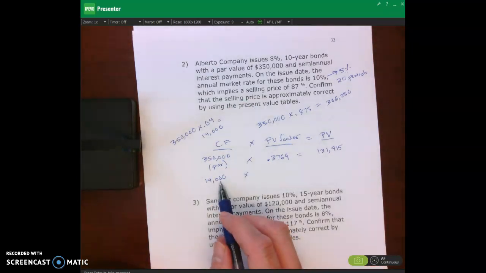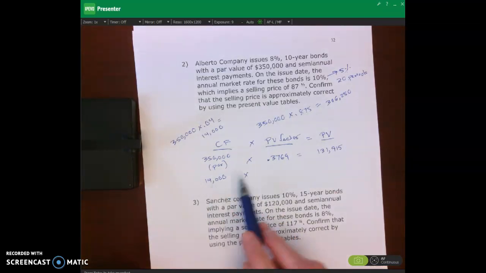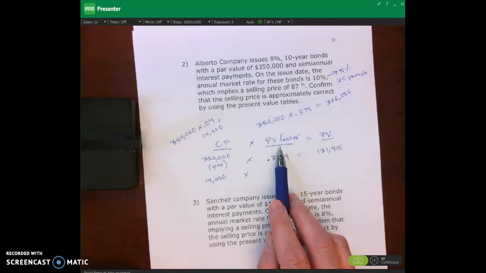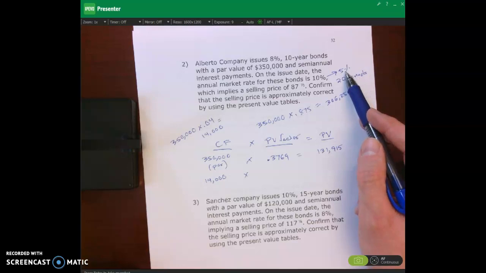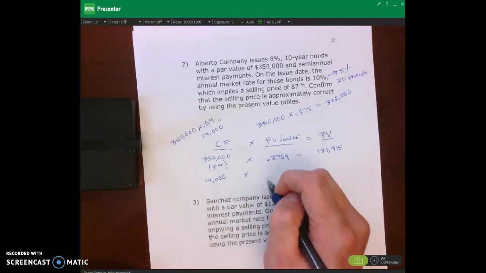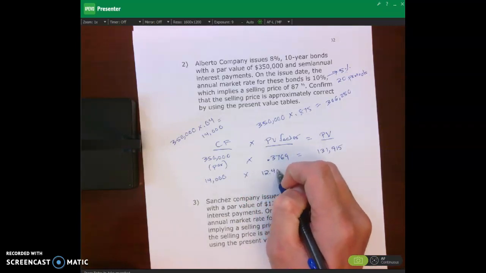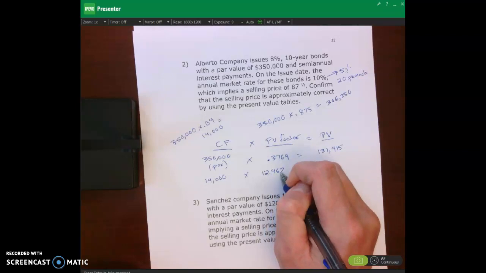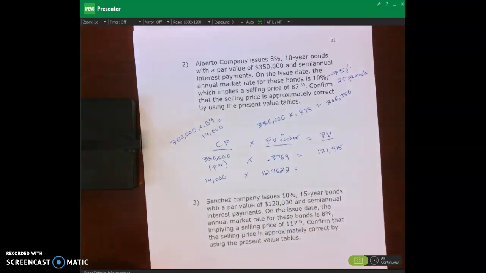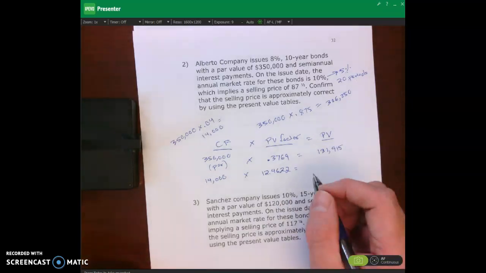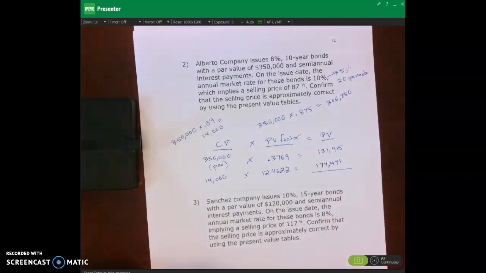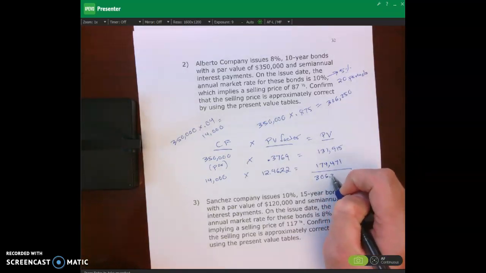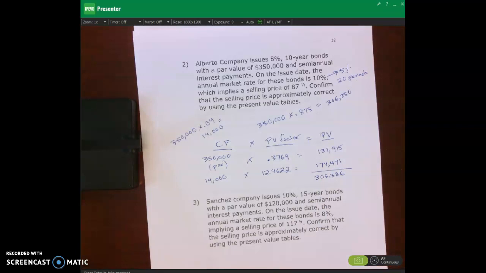This is an annuity. Remember? So what I'm going to do is look in my present value of an annuity table. Periods equals 20. 5% is my discount rate. And when I do that, I will find my factor of 12.4622. And again, that's from a present value of an annuity table. Periods equal 20. Interest rate equals 5%. You multiply those two. 174,471. We add it up. 306,386. Okay? That is the present value.